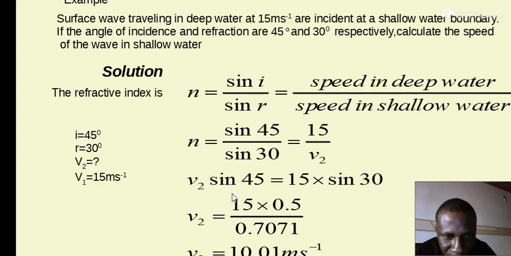So we divide by sine 45 degrees. That will say 50 times 0.5. This 0.5 represents sine 30, and this one represents sine 45, that means 0.7071. And in the end, we arrive at a very good number, 35.31 meters per second, as the speed of the wave in shallow water.